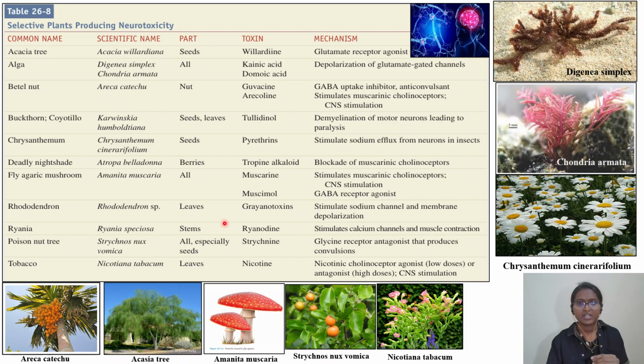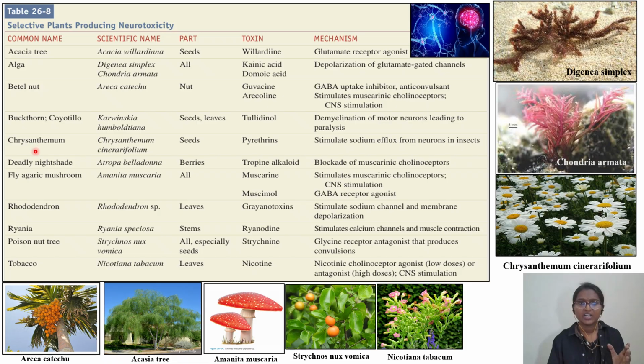Rhododendron species you remember. Leaves, grayanotoxin. I told you about grayanotoxin. This one will stimulate sodium channel and membrane depolarization. Okay, then Atropa belladonna. Common name is deadly nightshade. See, this is in our option also. Berries. I have shown you the picture also. You go and see once again. So it is releasing tropane alkaloid. What they are doing is they are blocking the muscarinic receptors.